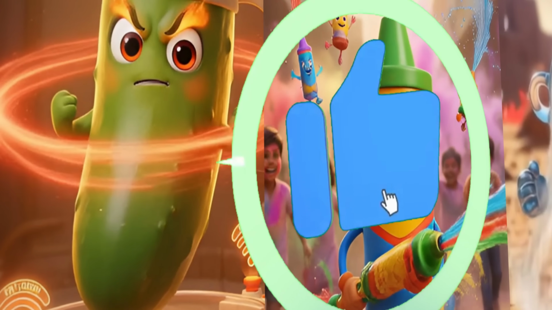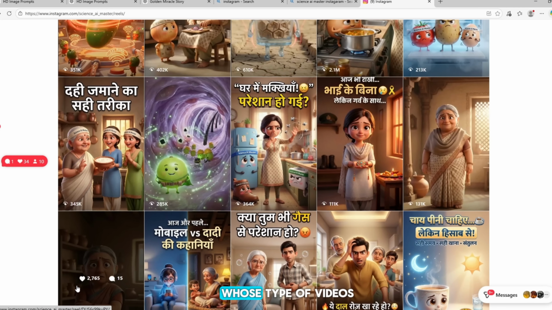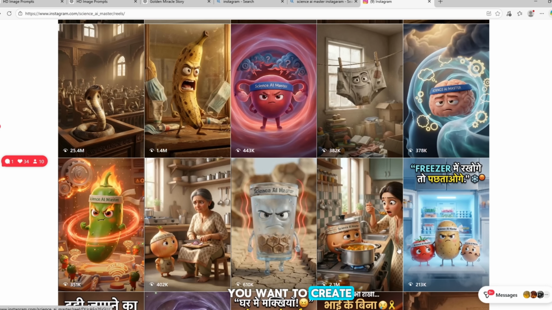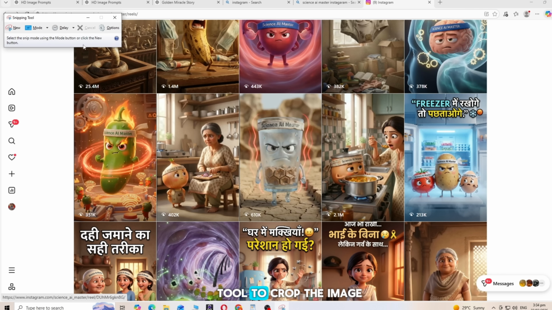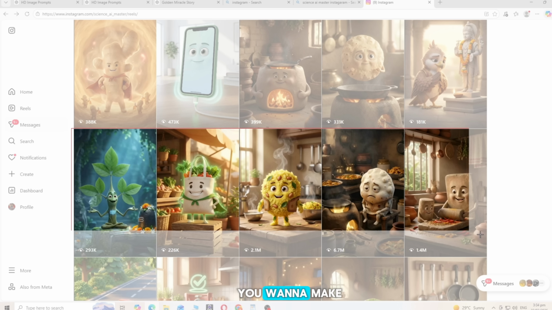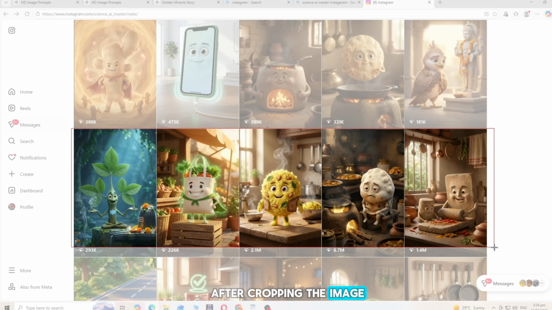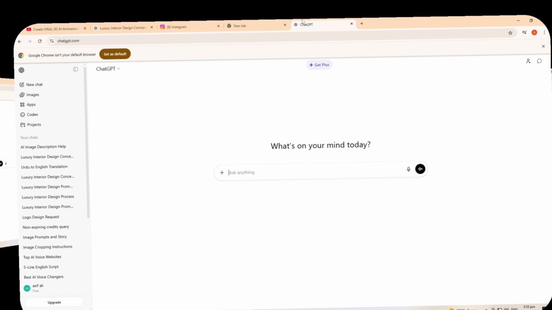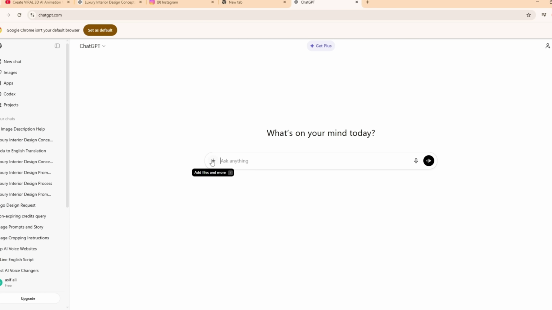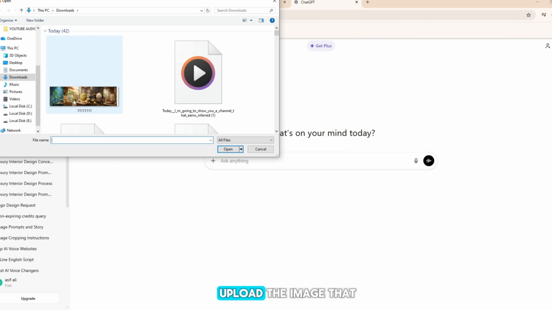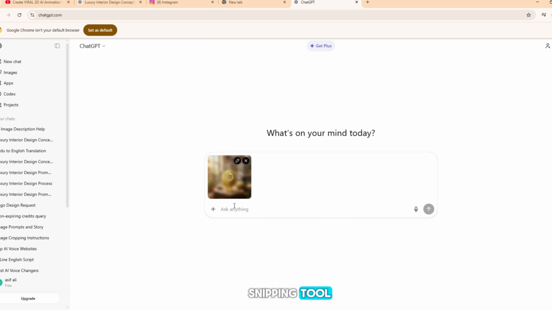Let's get started. First, open the channel whose type of videos you want to create. Then use the snipping tool to crop the image according to the style you want to make. After cropping the image, save it. Once the image is saved, open ChatGPT. After opening ChatGPT, upload the image that you cropped and saved with the snipping tool.